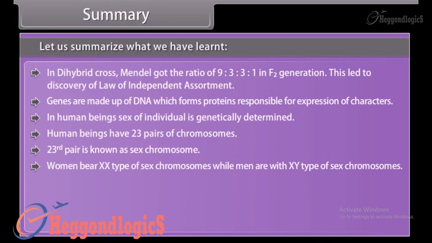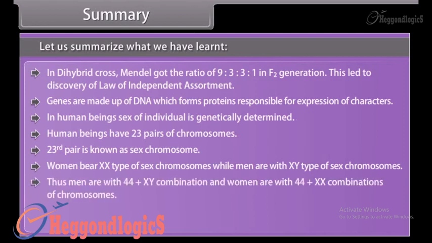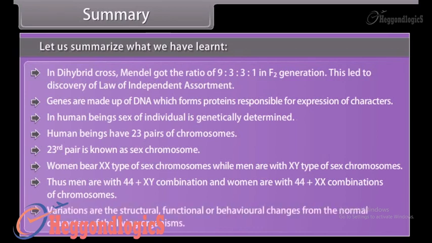Women bear XX type of sex chromosomes, while men are with XY type. Thus, men are with a 44 plus XY combination, and women are with a 44 plus XX combination of chromosomes. Variations are the structural, functional, or behavioral changes from the normal characters of the living organisms.